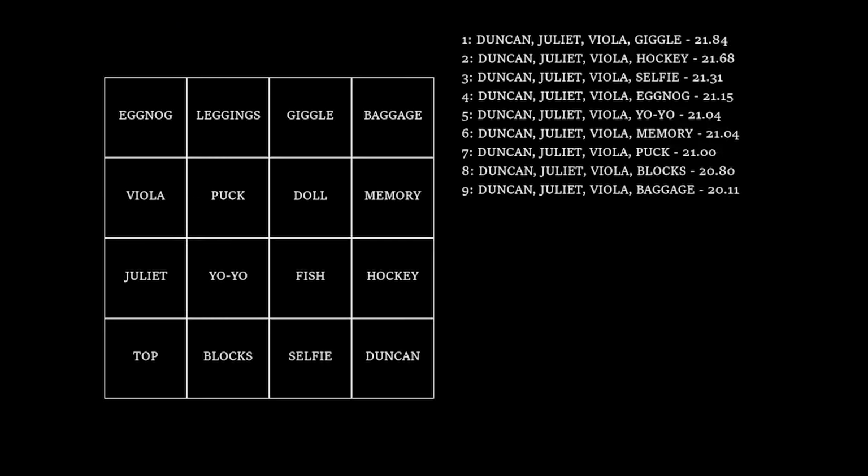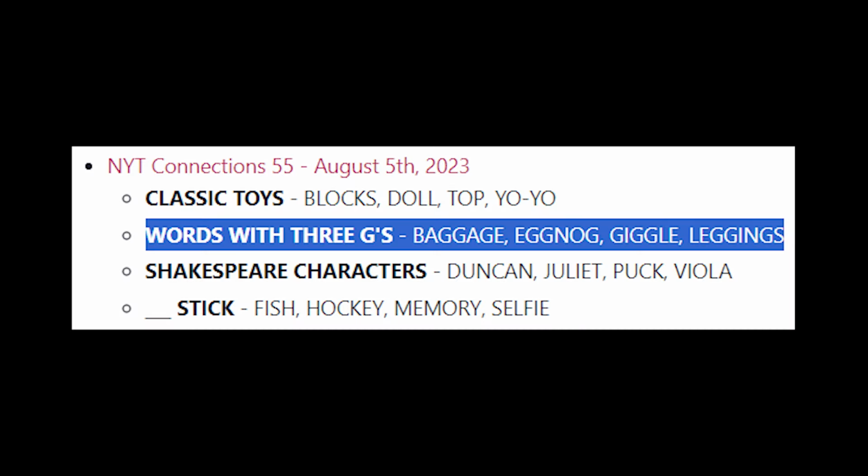Another type of category that the bot sucks at is categories like words that include 3 Gs, like in this Connections. The bot completely fumbled in this one, solving it with an incredible 40 mistakes.